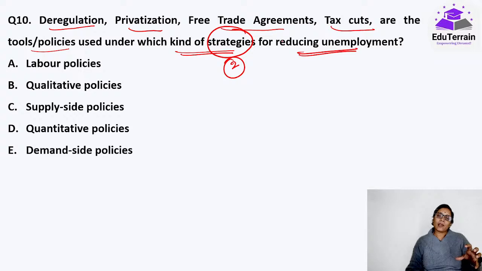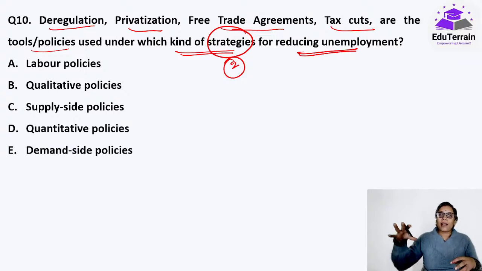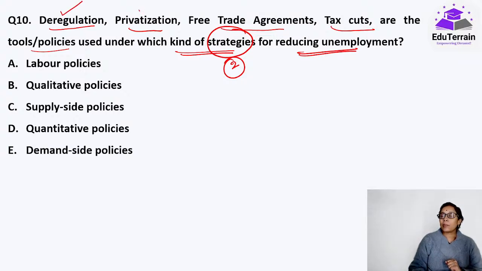One is taken up by the central government, the other set of tools or policies is taken up by the RBI. Now you have to tell me: deregulation, privatization, free trade agreements, tax cuts, all these tools, policies, and strategies. Obviously, after looking into that, you can say they are government-related initiatives.